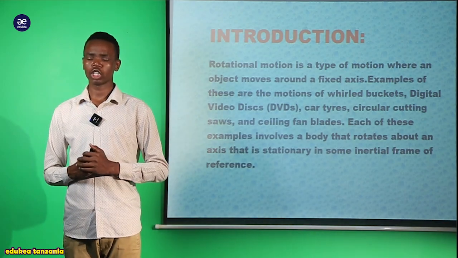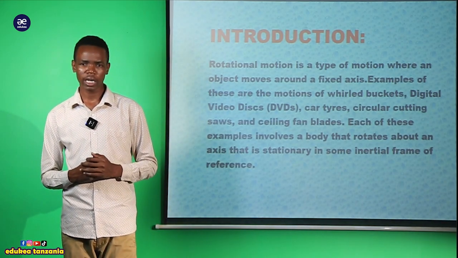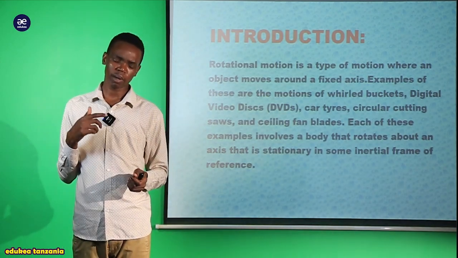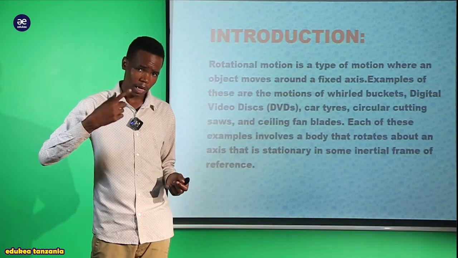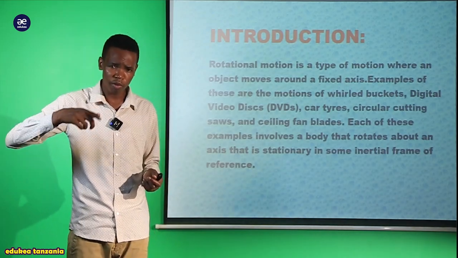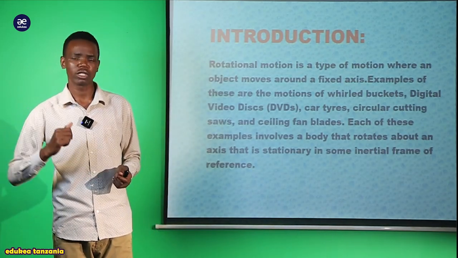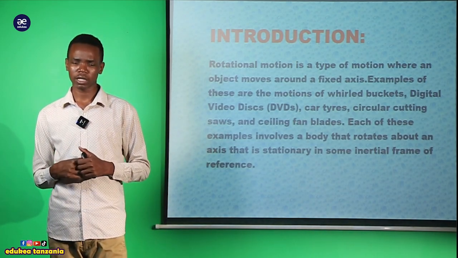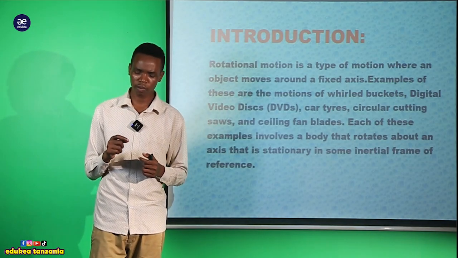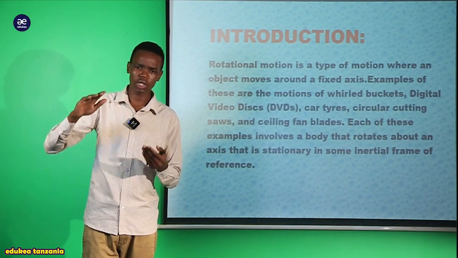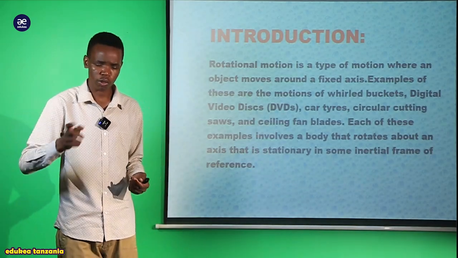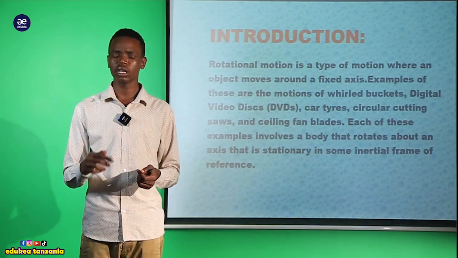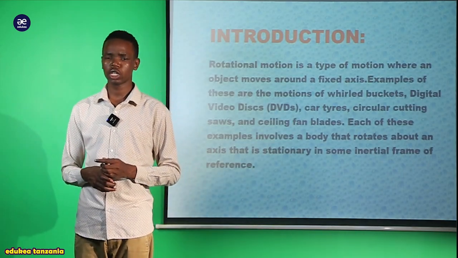When a car moves, the tires rotate around a fixed position without changing their shape. You should try this practical. Take a bike, lift it up, and then try to spin the wheel. You will see clearly that there is a fixed position, but the tire moves around it without changing its original shape.